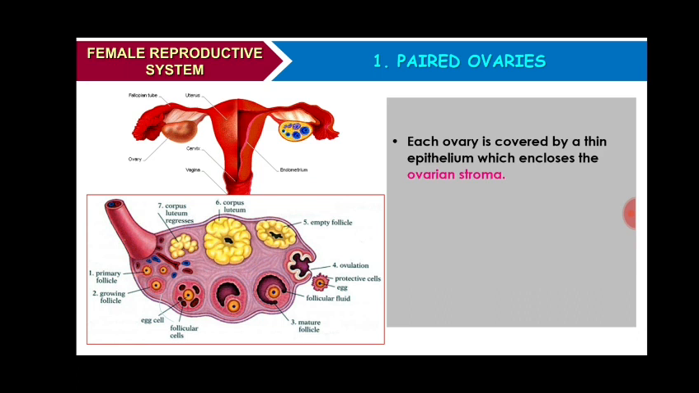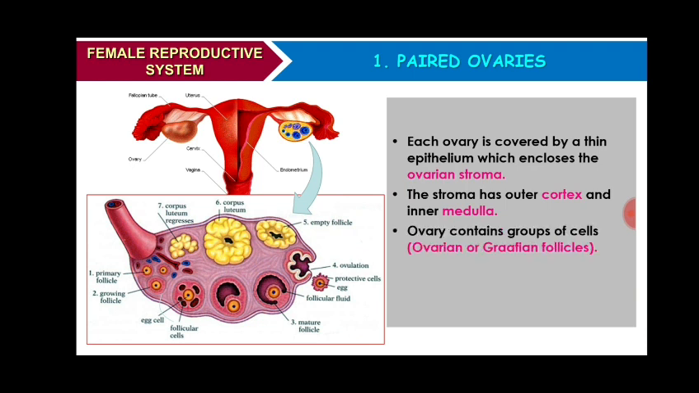Ovarian stroma is the matrix of the ovary and it is divided into two zones, the peripheral cortex and inner medulla. So stroma has outer cortex and inner part is medulla. Ovary contains a group of cells. Those group of cells are called Graafian follicles or ovarian follicles. Each follicle carries a centrally placed ovum, as we can see here.